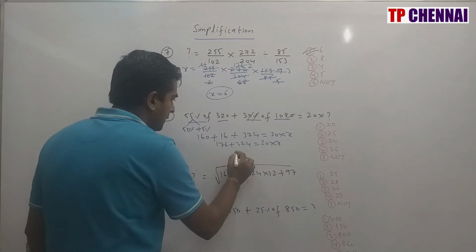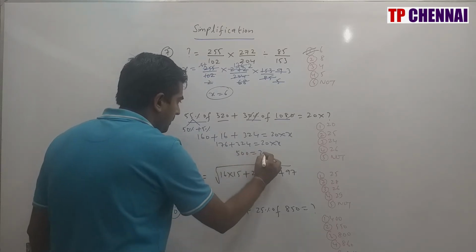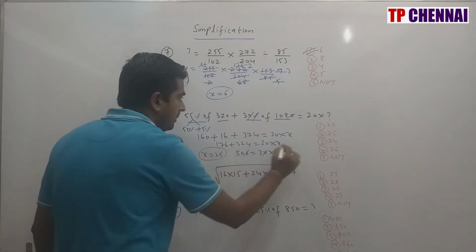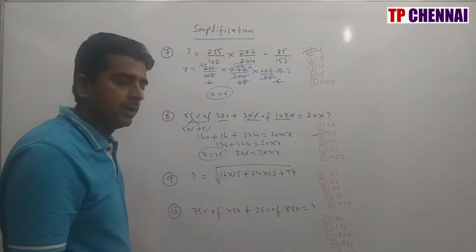So this is nothing but how much? 500 is equal to 20 into x, or x is equal to how much? 25. So my answer is nothing but the second option.